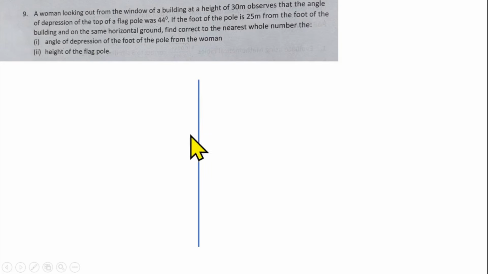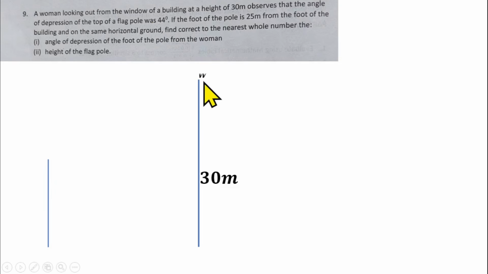There's a building which we can represent like this, and there's a flagpole. They said the building is 30 meters in height, and there's also a flagpole, which also has a vertical height, but the flagpole is not going to be as tall as the building, because we're told that the woman is at the window of the building. So that means the building is taller than the flagpole. So let's say this is the flagpole and this is the building.